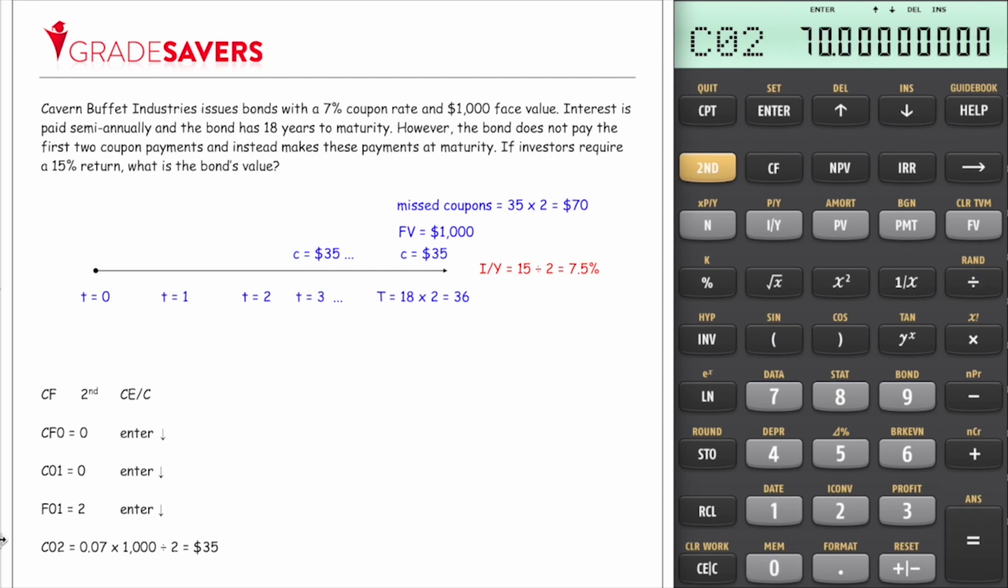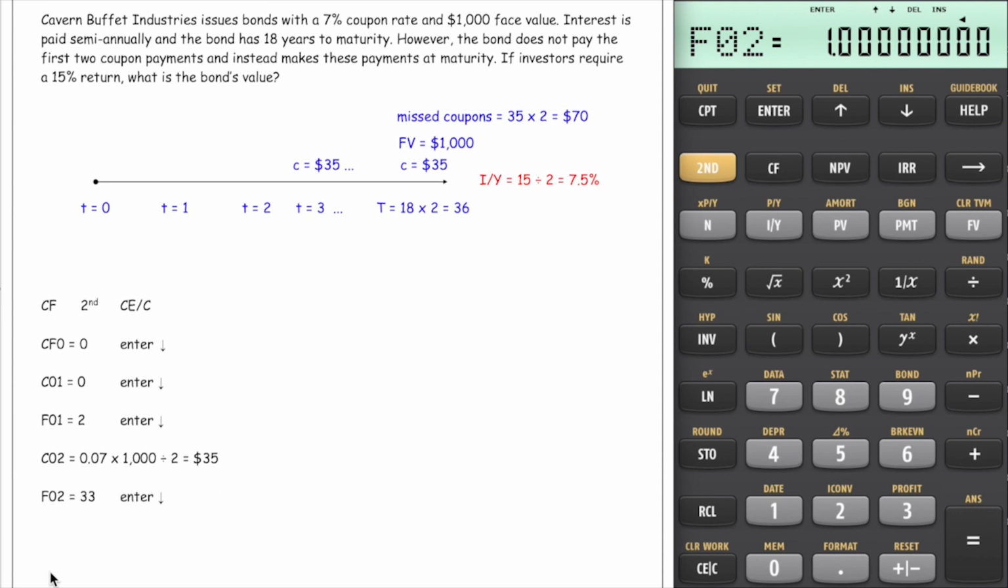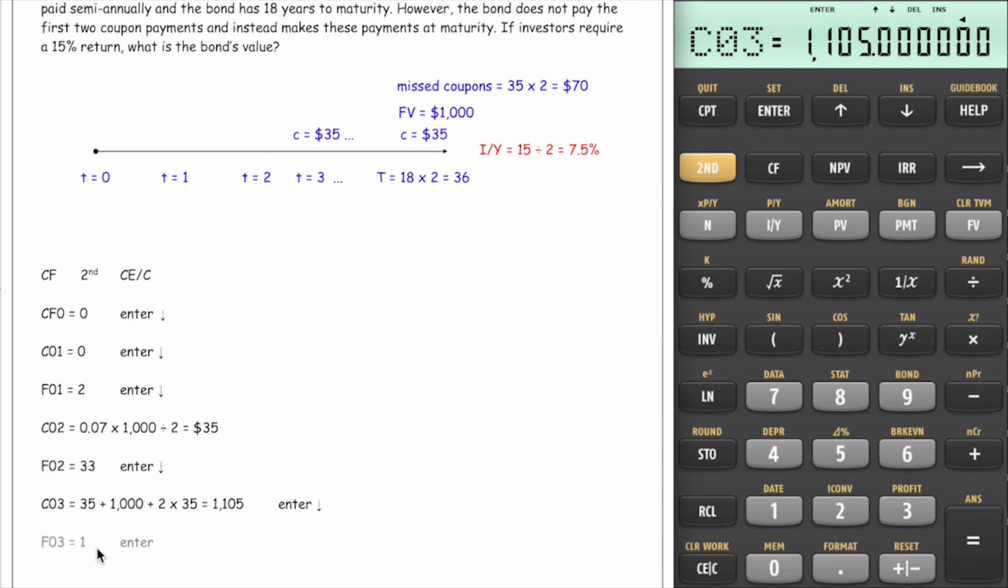Because this coupon is going to be repeated another 33 times in a row, we're going to change the frequency of the second cash flow to 33. We'll press enter, we'll press the down arrow. At this point, it's going to say C03 on the screen. And for C03, we're going to put the final coupon of 35, the face value of 1,000, plus the two missed coupons of 35. So if you add that up, it should add up to $1,105. You're simply going to press enter, followed by the down arrow.